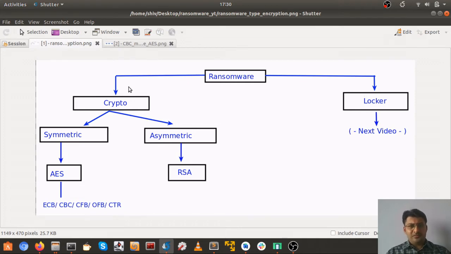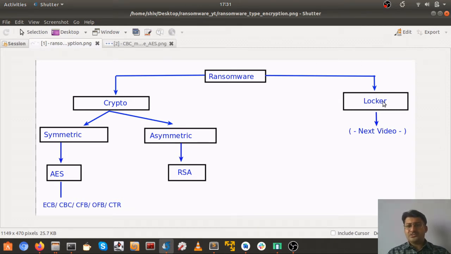In Android ransomware, we have basically two types of ransomwares, which are crypto ransomware and locker ransomware. We can consider a third category as well, which is a combination of both of these, but for now let's keep that third category aside. Crypto ransomware is a type of app which will encrypt your data. All the files present on your device will be encrypted, and you won't be able to use those files unless and until you decrypt them. In order to decrypt, you will have to pay some ransom to the attacker, and in return he or she will give you the decryption key, which will be used to decrypt your files.